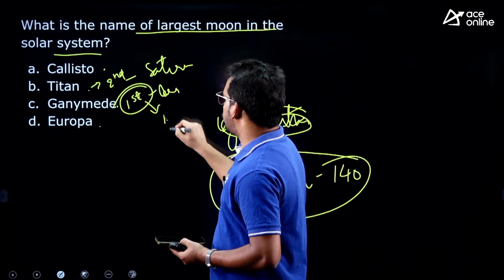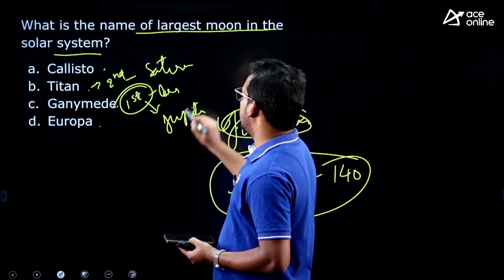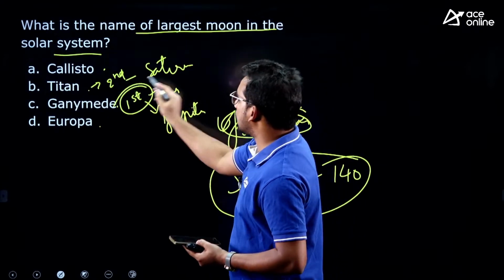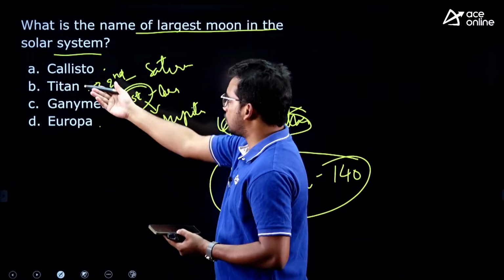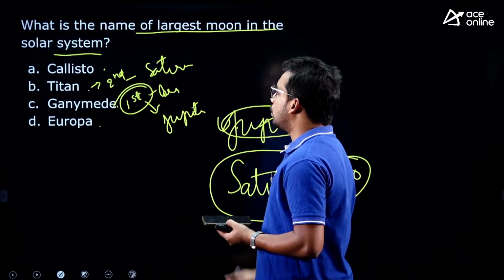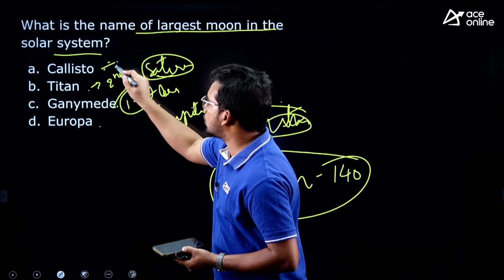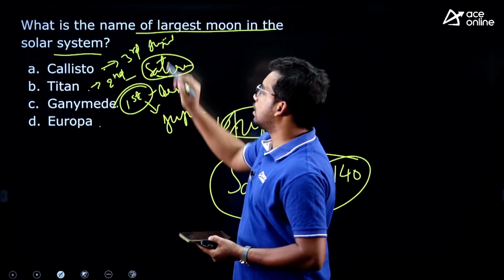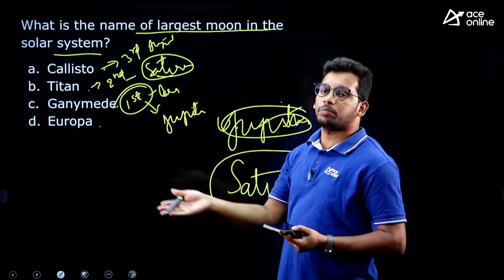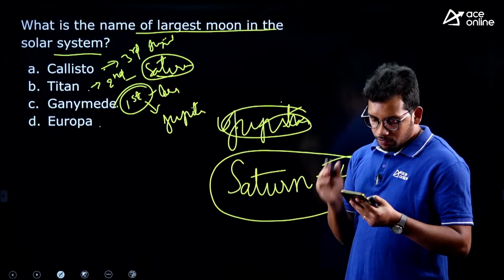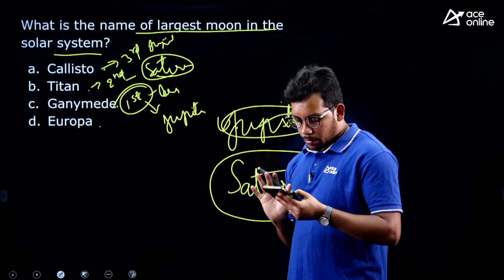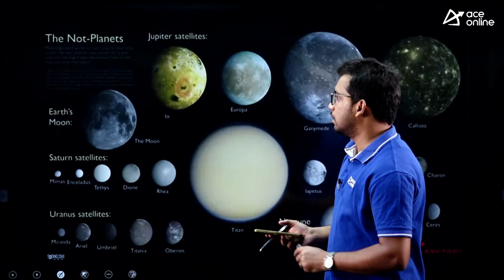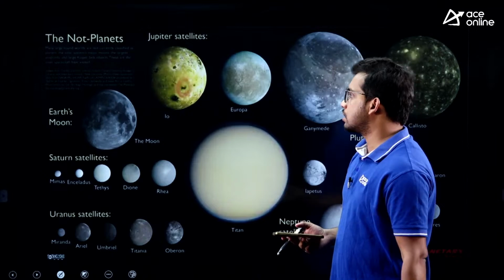This is the moon of Jupiter, right? So Saturn has the highest number of moons, but the largest moon is of Jupiter, and the second largest is Titan. The watches that we use take their name from this particular moon, that is of Saturn, and Callisto is the third. This is again Jupiter. So Callisto is also a moon of Jupiter. So these top three you have to remember for our exam. Very good. Lasya and Maddie Max Gamer also answered it as correct. So Ganymede is the largest moon of our solar system, right?